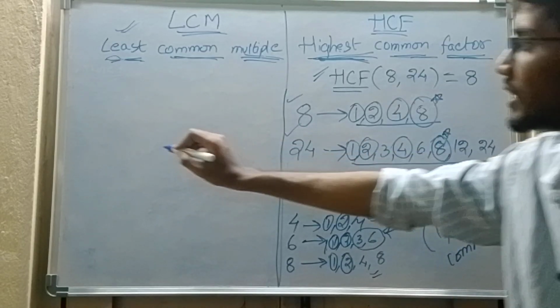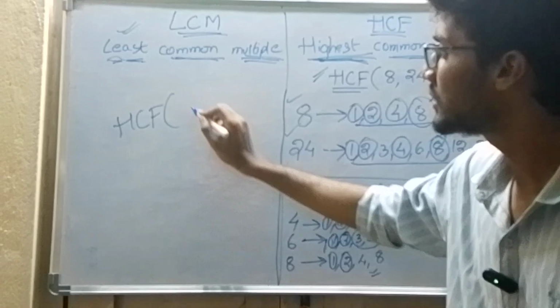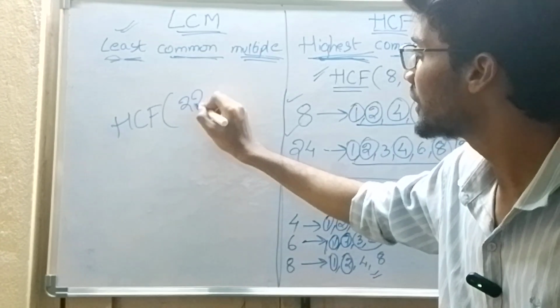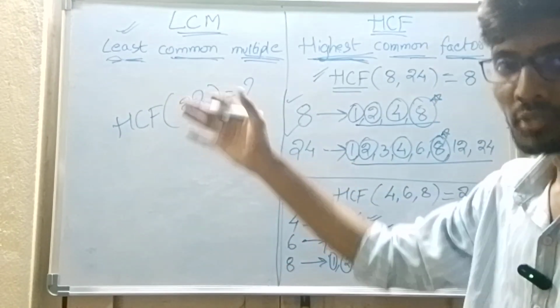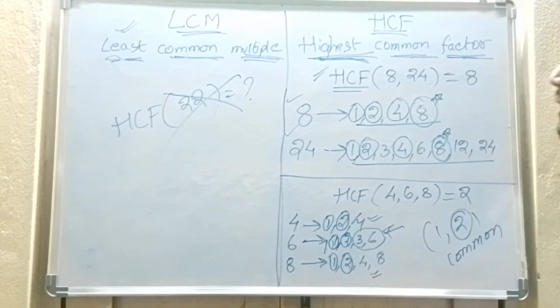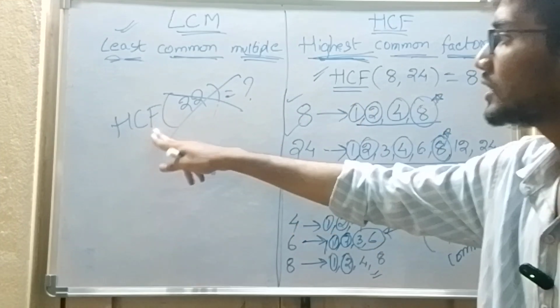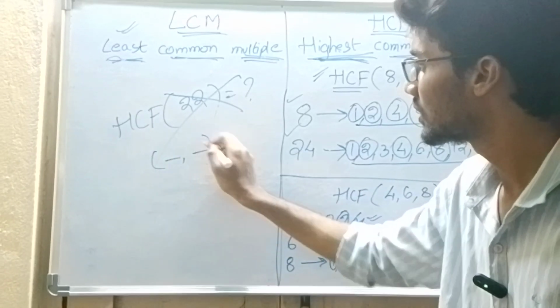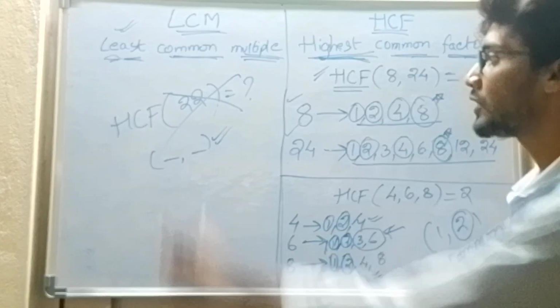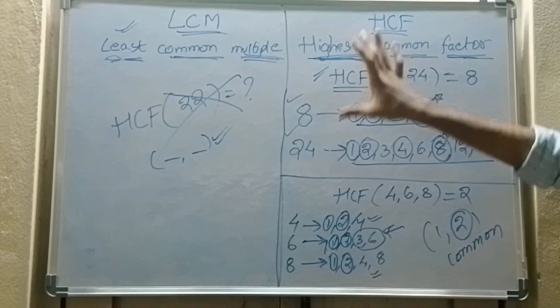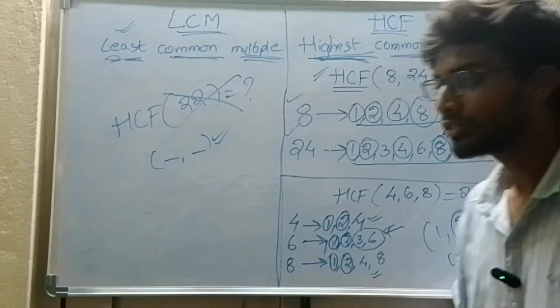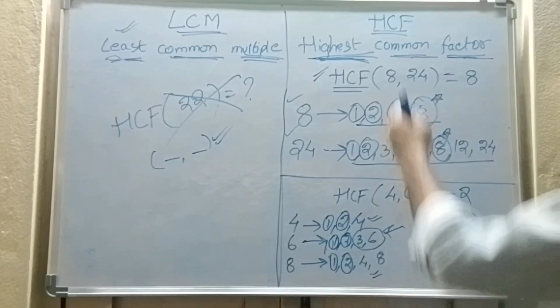Now you may ask, is HCF of 22 possible or not? No, it is not even possible, because to find the HCF we need at least two numbers. For a single number we cannot find the LCM and HCF. Are you all clear on what HCF means? Say yes or no. If you are clear with what HCF is, show your thumb in the comment box.